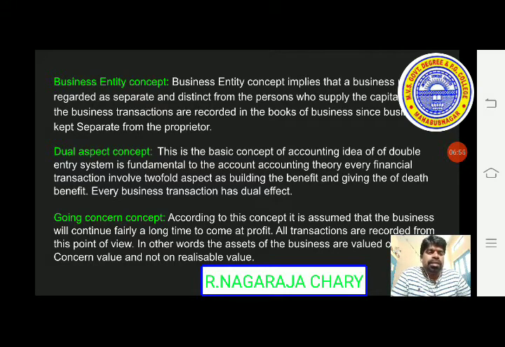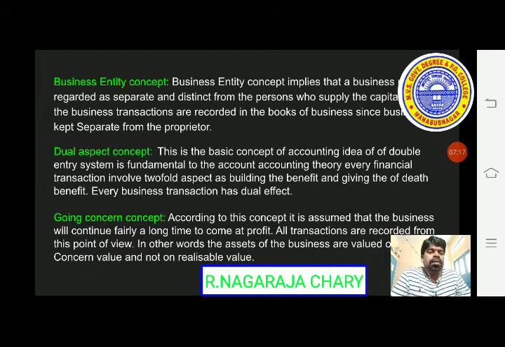That is the concept, the twofold aspect, which is why it is known as the dual aspect concept and basic concept. I think you got the point, right? Next one, going concern concept.